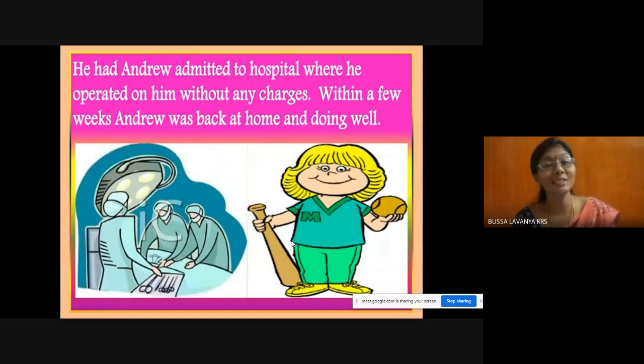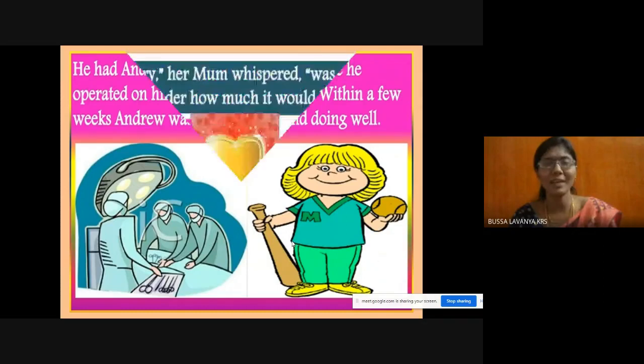There he did the operation for Andrew without taking any money. He did not charge anything. And see what happened. A miracle has happened here. Within a few weeks, Andrew was back at home and doing very well.